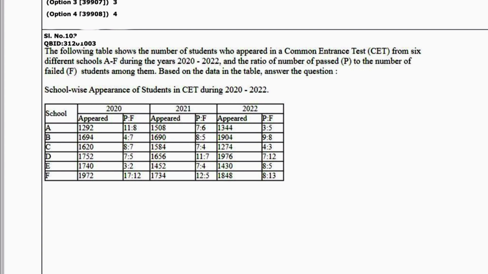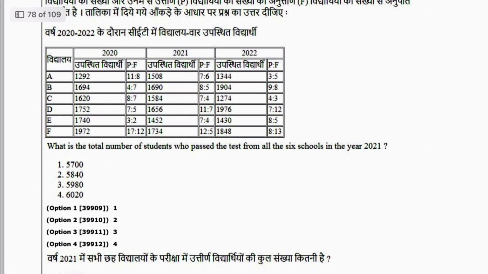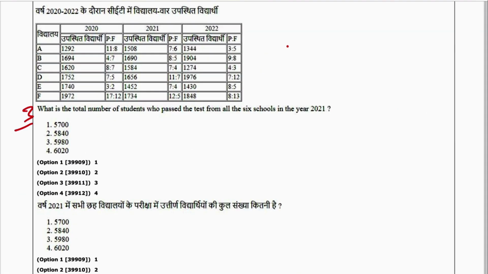Next is 103. This is question 3. What is the total number of students who passed the test from all 6 schools in the year 2021? Now you have to take out all the pass ones. So 1508 divided by 13 into 7.